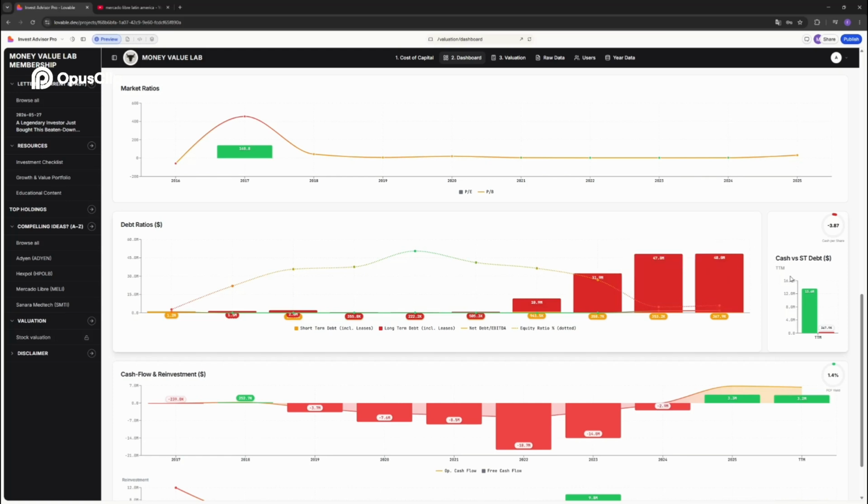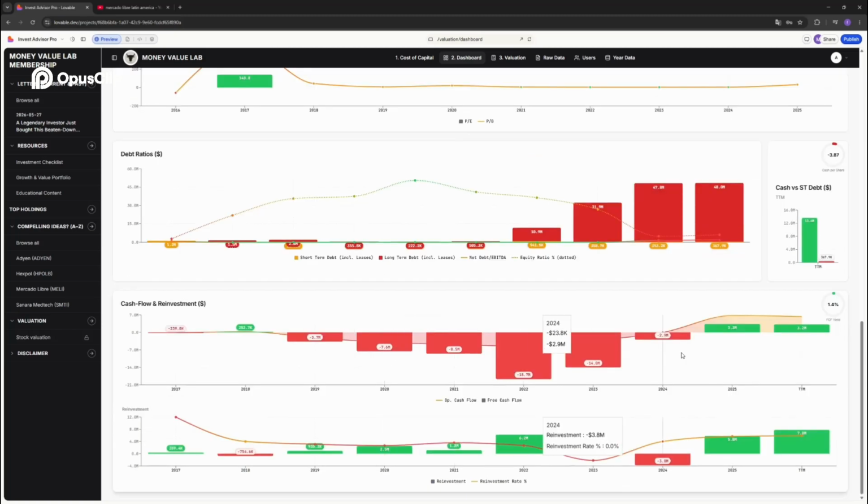If you would choose, for example, Oatly or another company which has higher short-term debt than their cash, then you would get a warning here. And here are the most important metrics. So at the top, you have the free cash flow. Free cash flow has been negative for Sonarmetic, but it's now increasing and becoming positive.